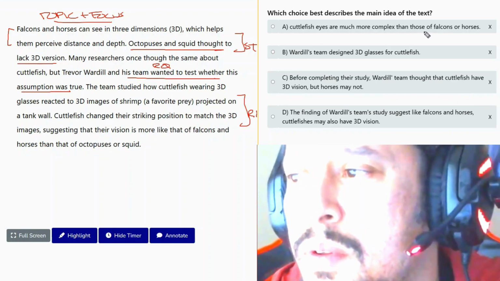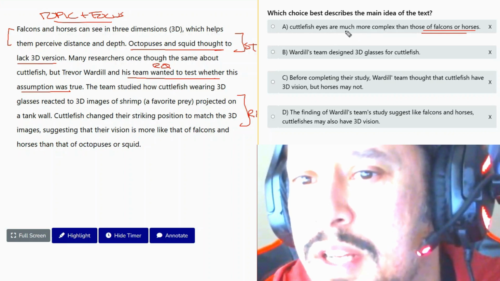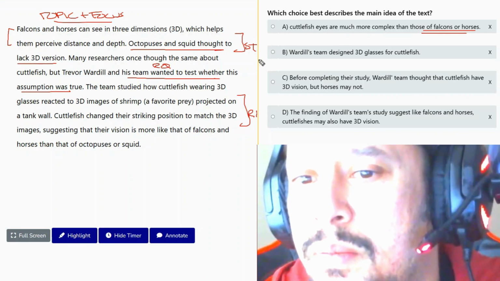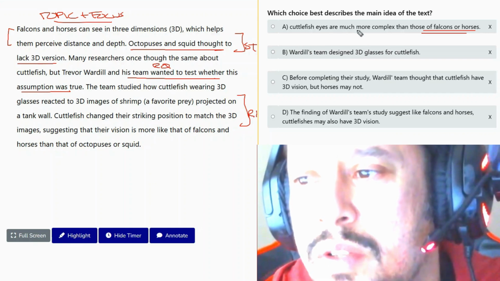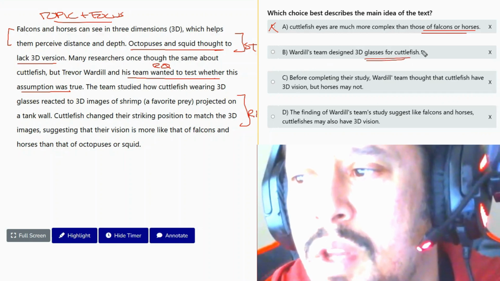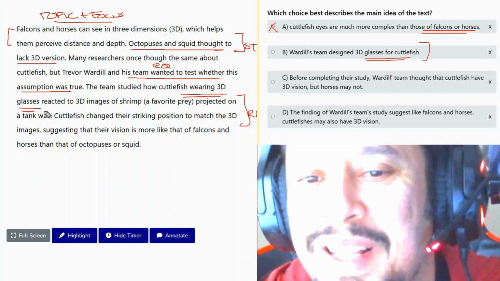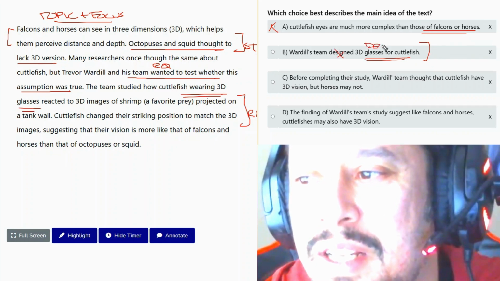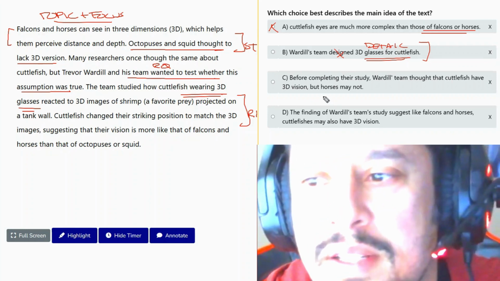Answer A: cuttlefish eyes are more complex than those of falcons or horses. Actually, no, this is actually not true. They're believed to be like horses and falcons, so it's a bit too specific. Answer B. No, I mean, that's not the purpose of the text. This is probably true, right? But that's not the main idea. Don't confuse a detail for a main idea, because then the whole text will be about the glasses. Answer C.